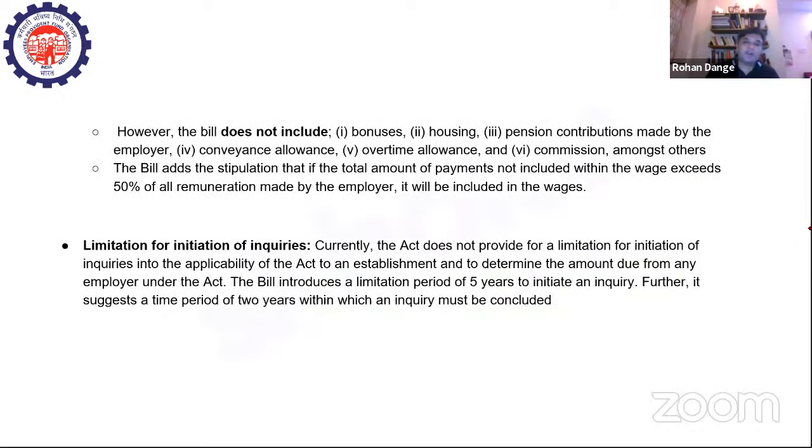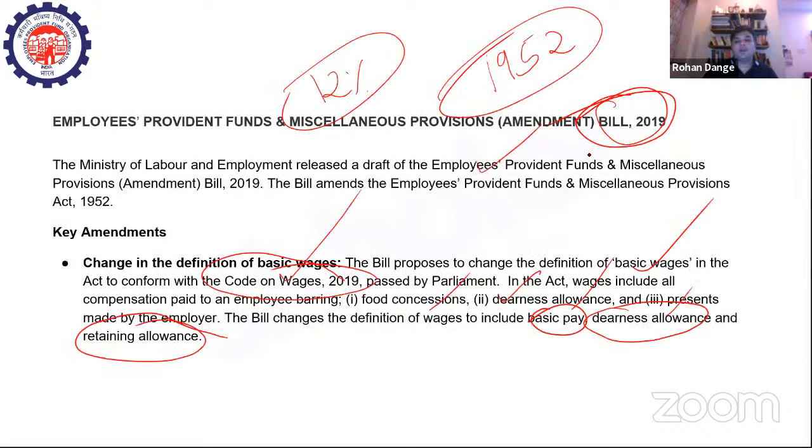But the bill does not include bonuses, housing, pension contributions made by the employer, conveyance allowance, overtime allowance, and commission, right? So which are the two allowances which are covered? Dearness allowance and retaining allowance. Now in the new scheme of things, along with basic pay, dearness allowance and retaining allowance are included when you're talking about basic salary, right?